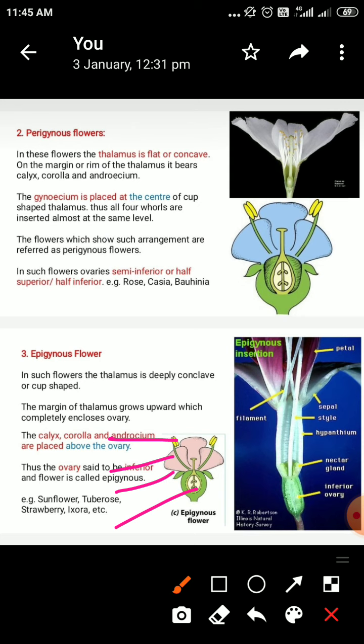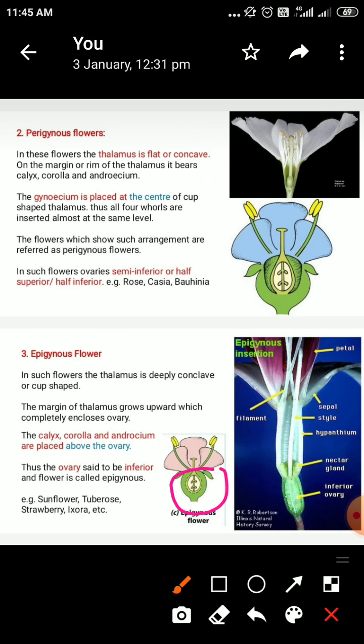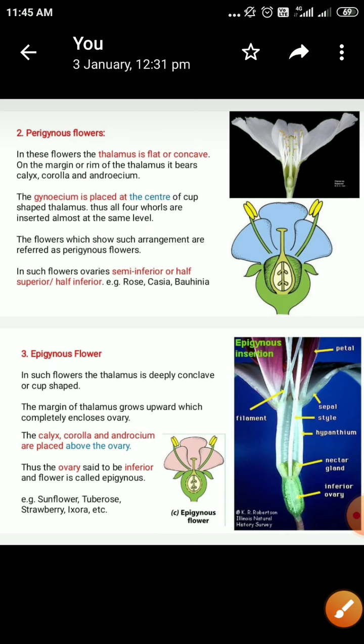The ovary is below. This is called an inferior ovary, and such inferior ovary bearing flowers are called epigynous.